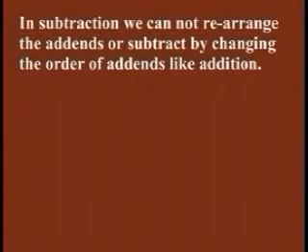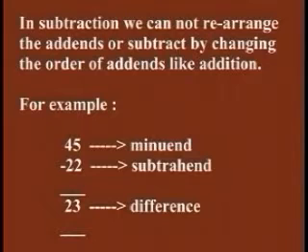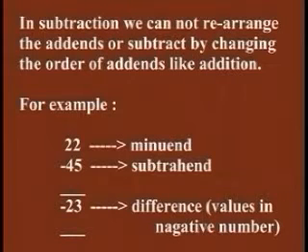In subtraction, we cannot rearrange the numbers or subtract by changing the order like in addition. For example, 45 minus 22 is 23. If we rearrange them, 22 minus 45, the result will not be the same. How can our state of peace and happiness be affected by seeing the weakness of others?